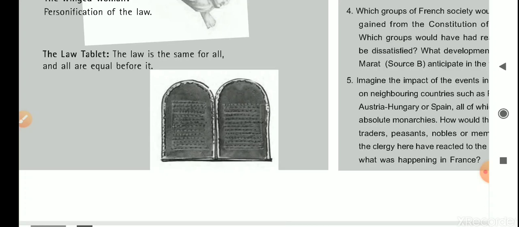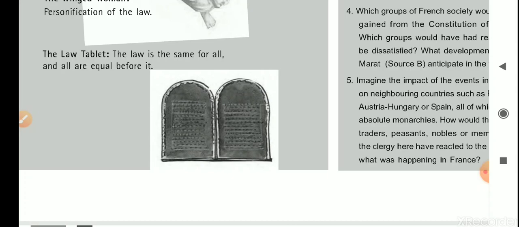Okay, and that French Revolution had a great impact on the revolution in India in 1857. Remember the 1857 revolt of India against the British? They got inspiration from this. So this is a very important event in world history, which led many countries to take the decision of revolution.